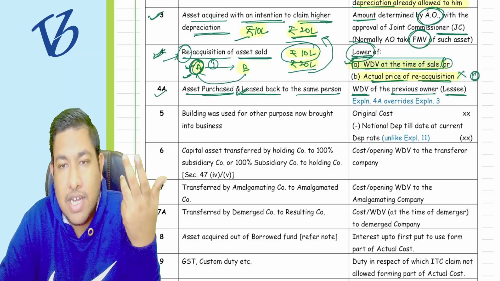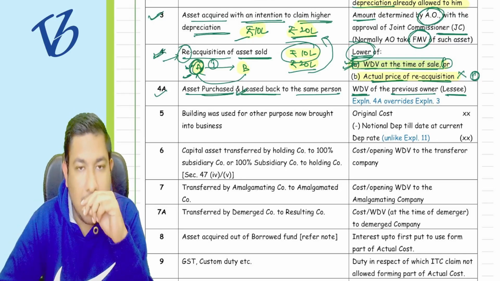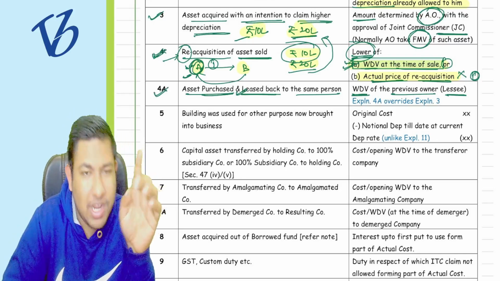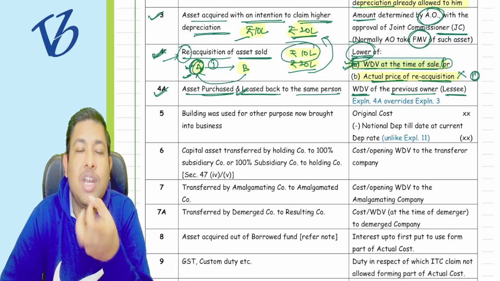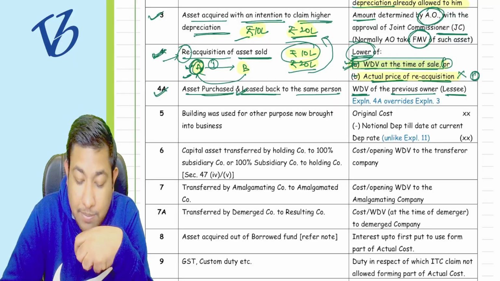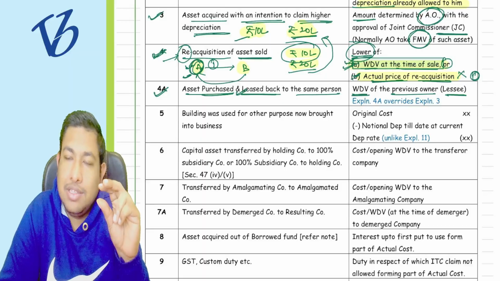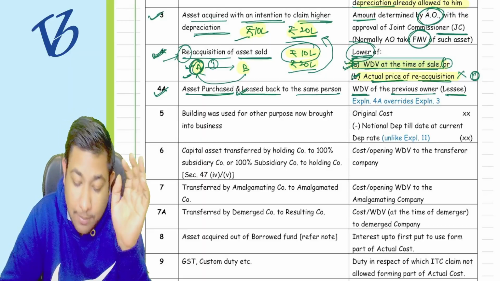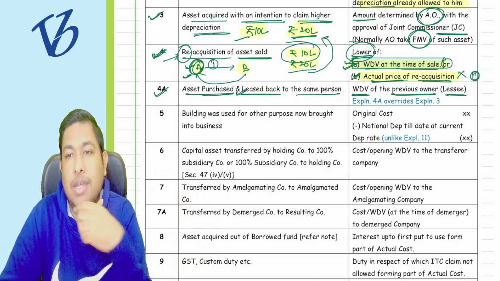WDV at the time of sale itself. That is why they have taken the WDV at the time of sale. Okay, understood? So point number 4 and 4A are usually the same, because in 4A there is no reacquisition, so the part about the actual price of reacquisition is not here. They only take the WDV at the time of sale, that is the WDV of the previous owner, that is A only.